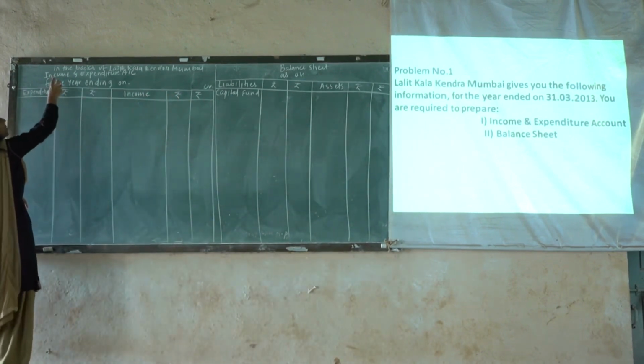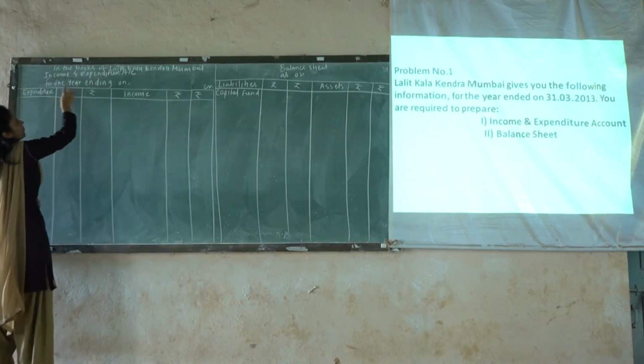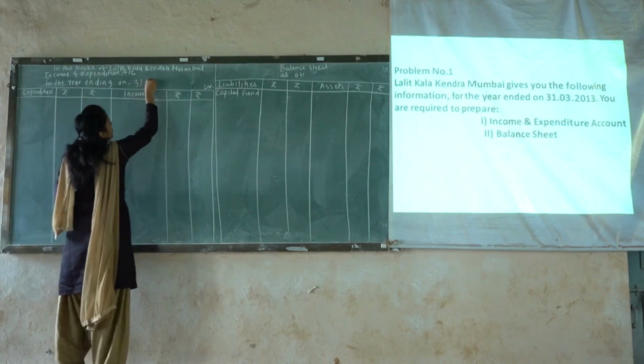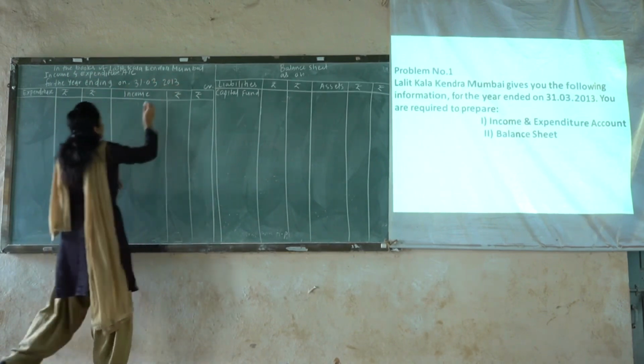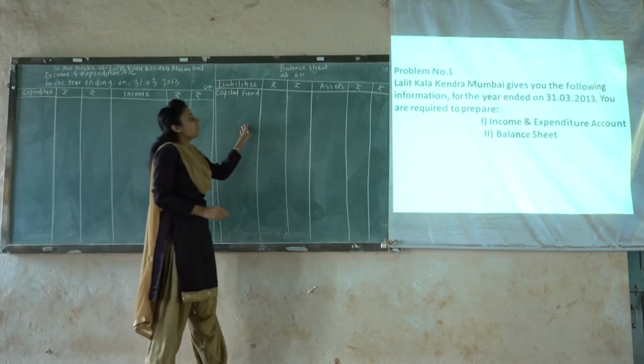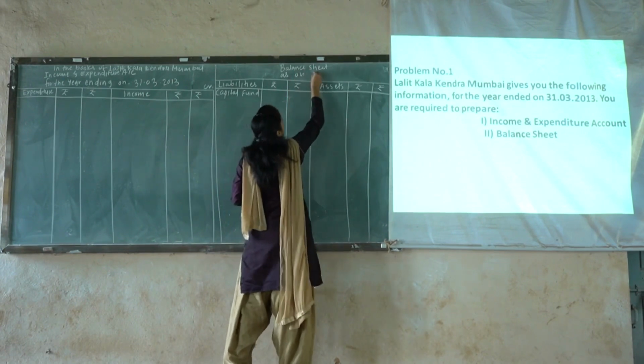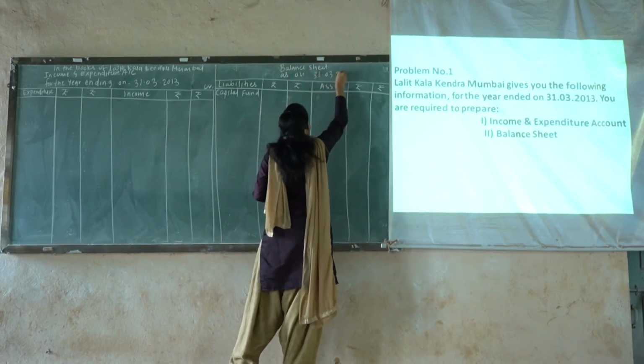So here we will put: in the books of Lalit Kala Kendra Mumbai, income and expenditure account for the year ended on 31st of March 2013. Here is the income and expenditure account, and the balance sheet will also be prepared for the same date. So here we will also highlight balance sheet as on 31st of March 2013. Next.